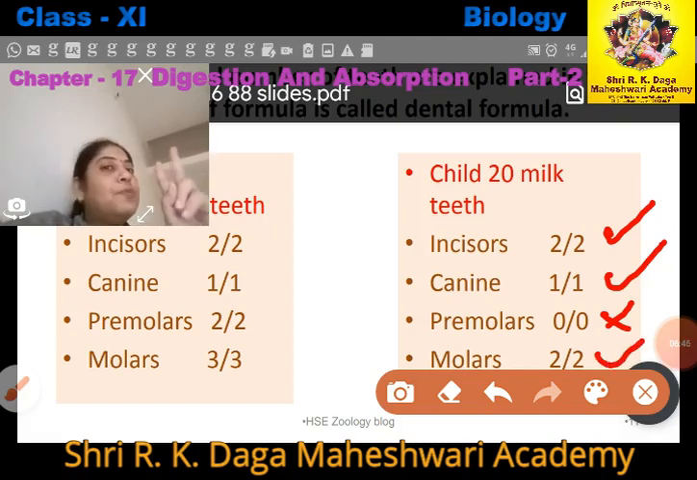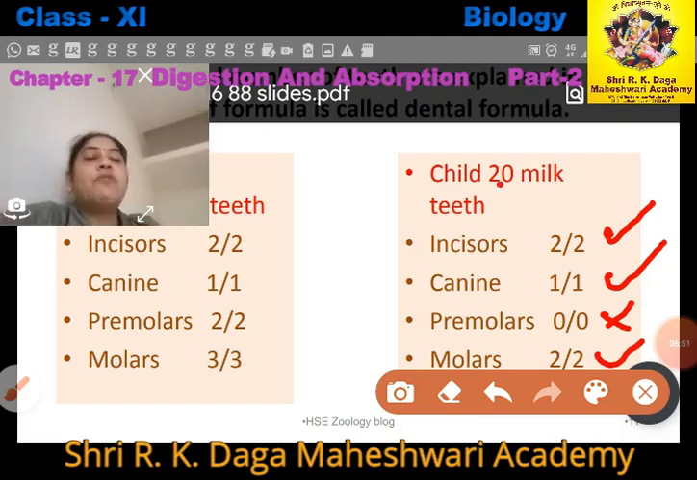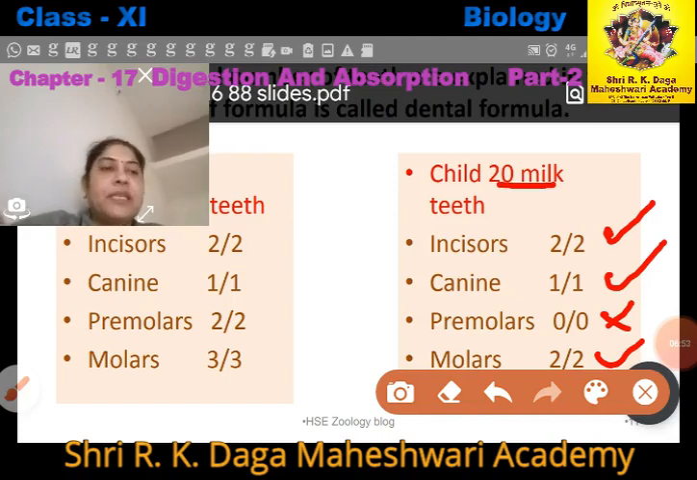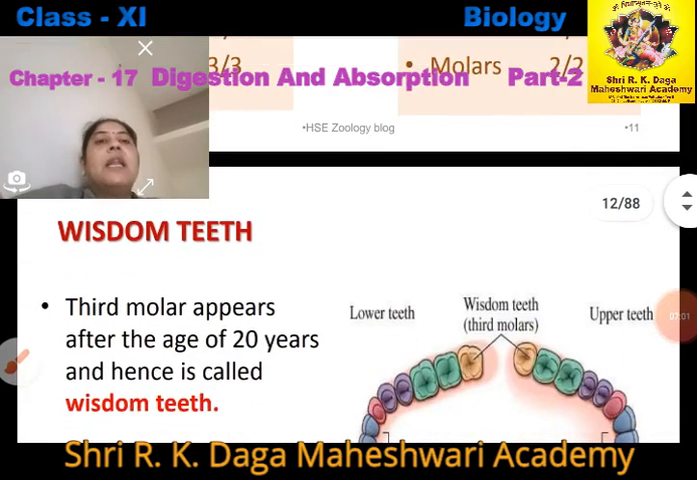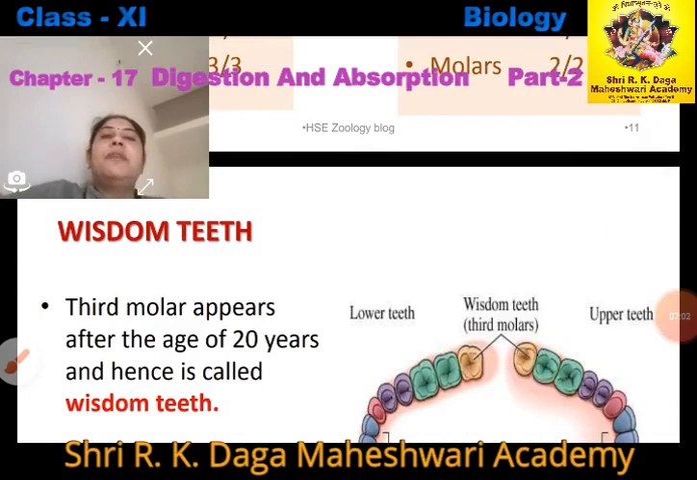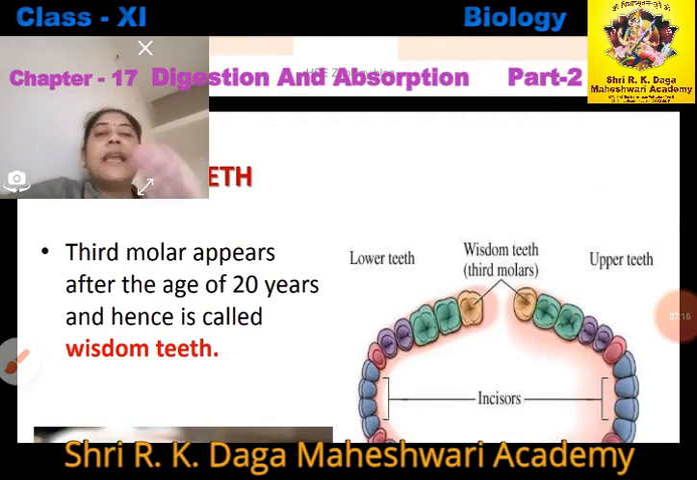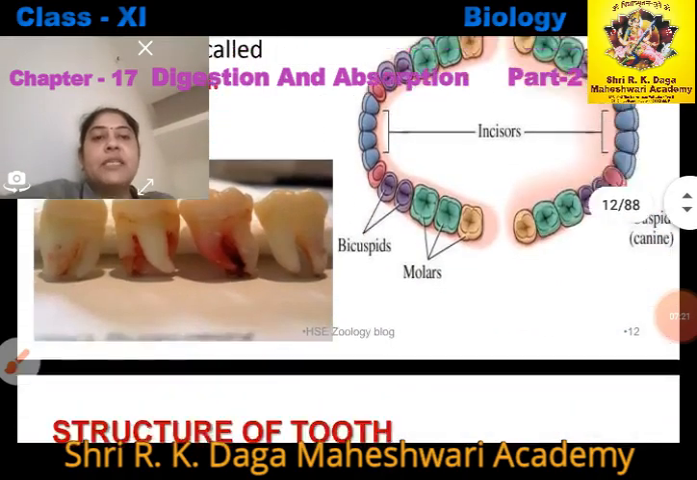2 1 0 2 upon 2 1 0 2, into 2. If we do that, what will the total number of teeth be? That is 20, right? So this is the dental formula of human beings, right? Now another type of teeth is also present in humans, called wisdom teeth. The third molars appear in permanent teeth, that is called wisdom teeth, right? And these teeth appear at the age of after 20 years and are called wisdom teeth, right?